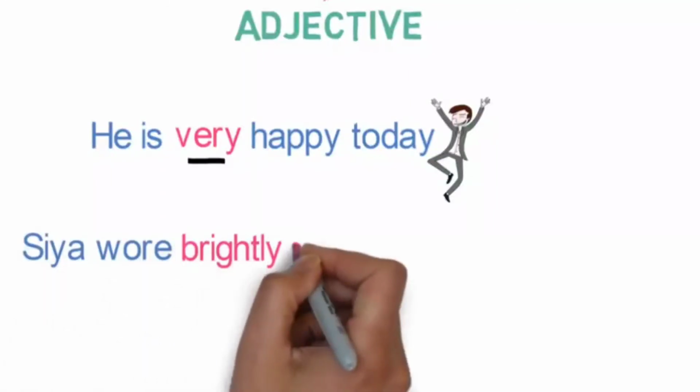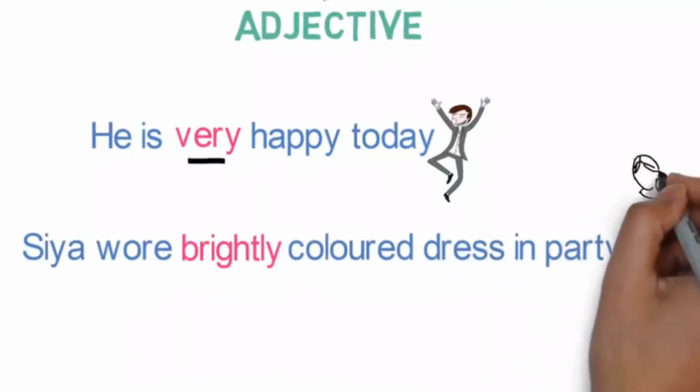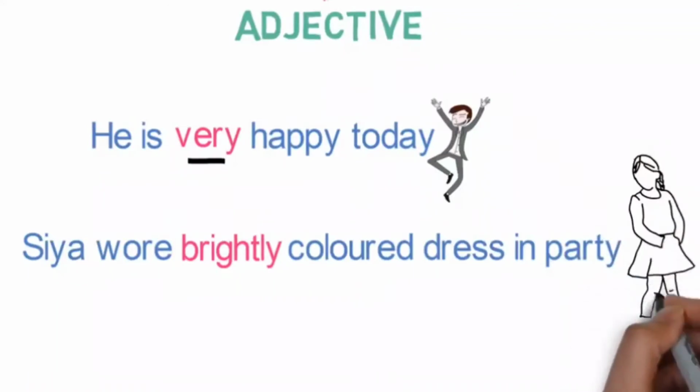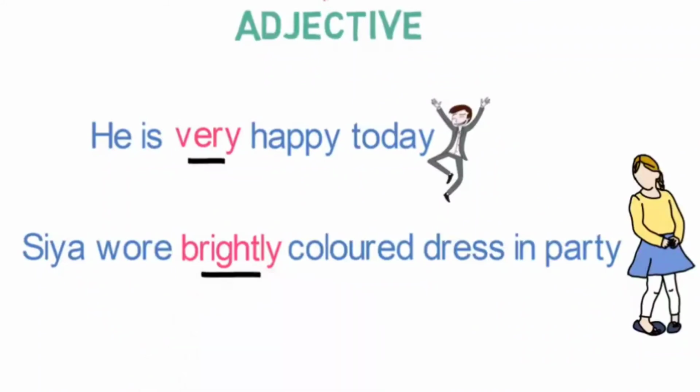Sia wore a brightly colored dress in the party. Here what is describing her dress? It is color. So color is an adjective. Now what is the intensity of the color? It is described by brightly. So it is an adverb here. Now you will have understood the adverb that describes an adjective.